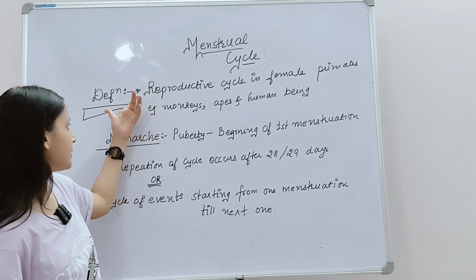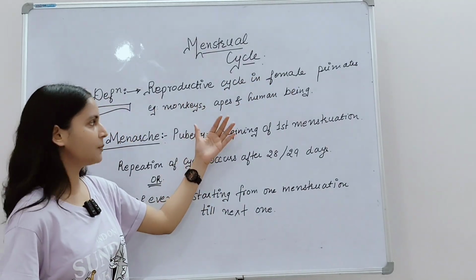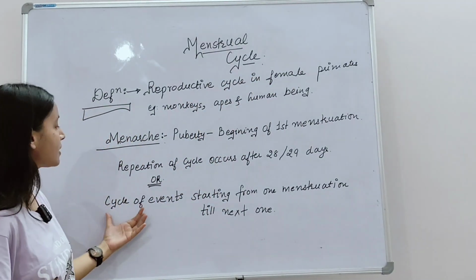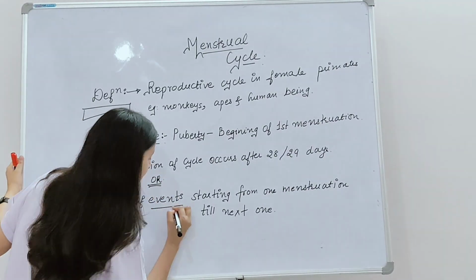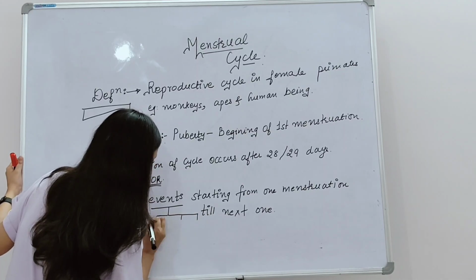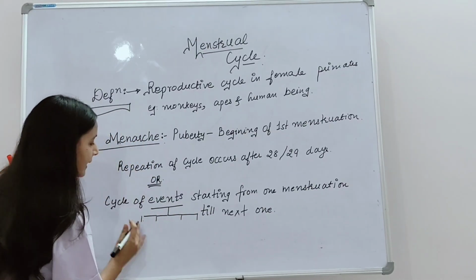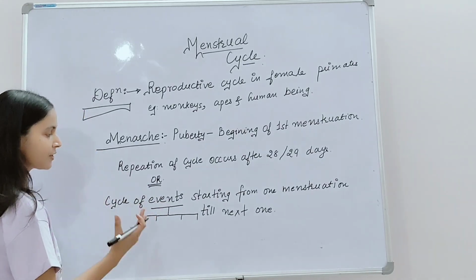So we have seen two definitions. The first definition says that it is the reproductive cycle in female primates, for example monkeys, apes, and human beings. And another definition is the cycle of events. Okay, so the word events signifies what? There are many different phases involved in it. We will see further what all those events or phases involved are.